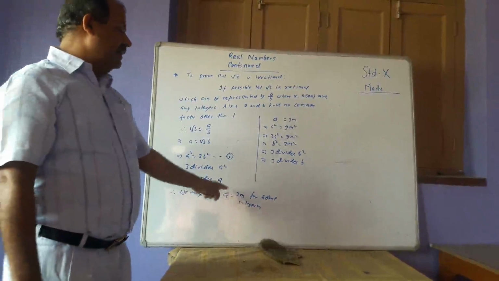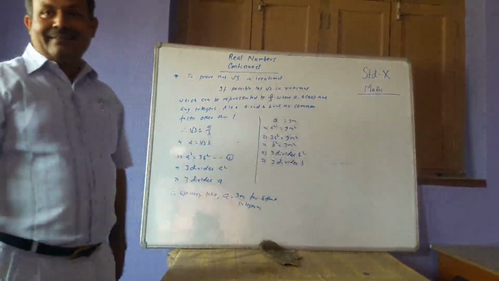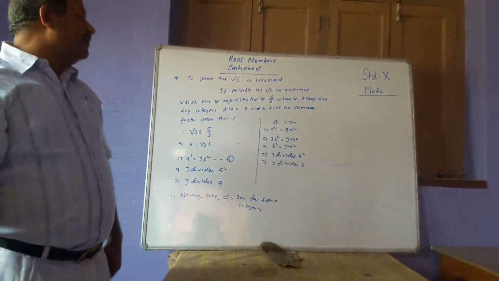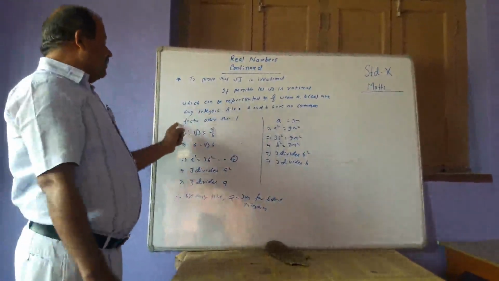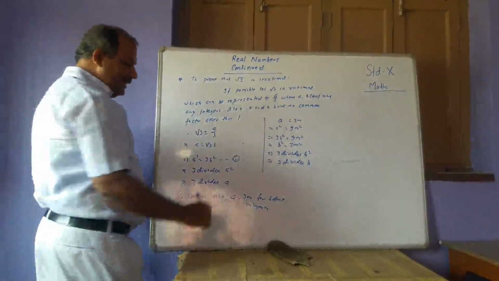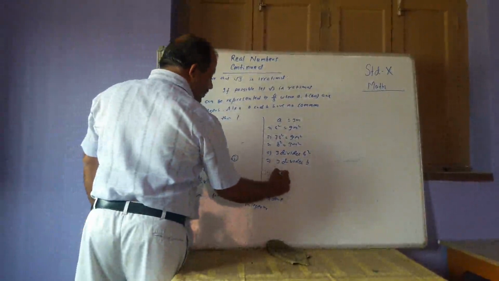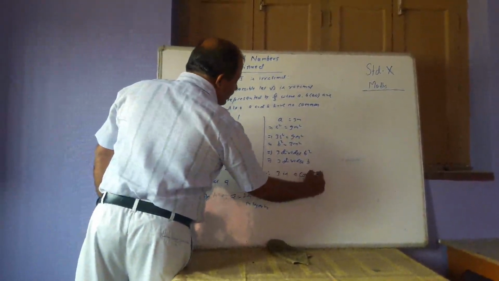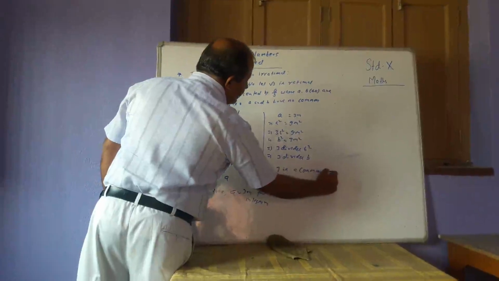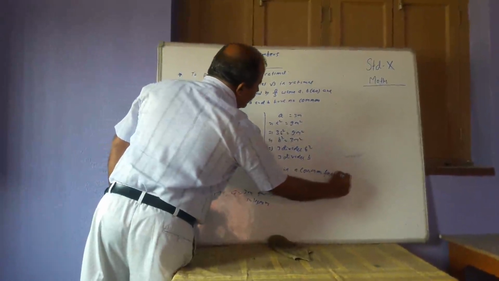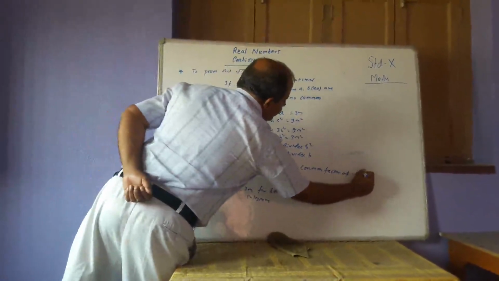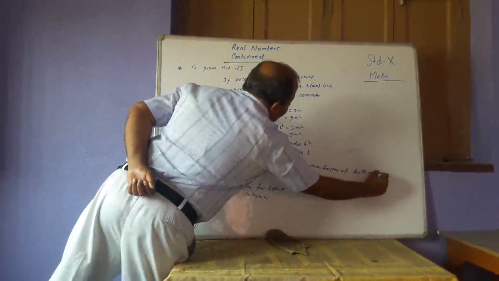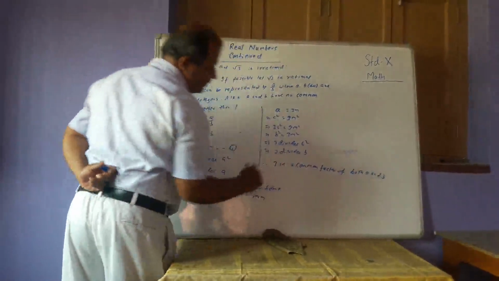What have you found? 3 divides a and 3 divides b, and therefore a and b have a common factor 3, and therefore 3 is a common factor of both a and b.